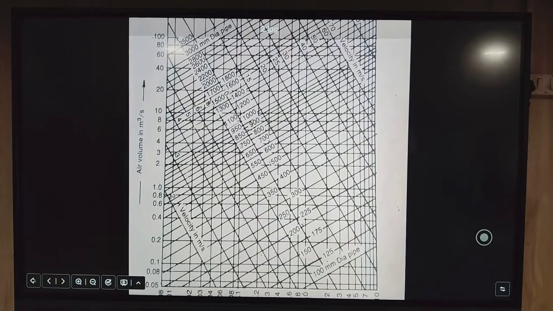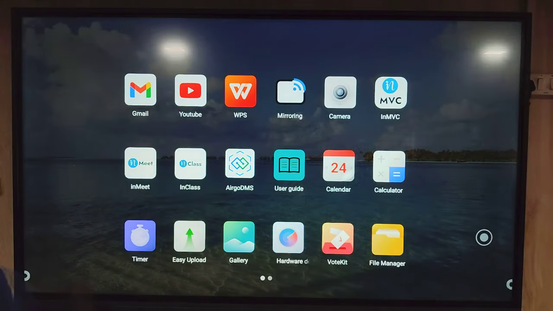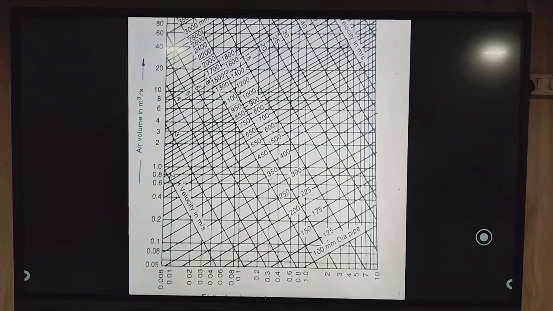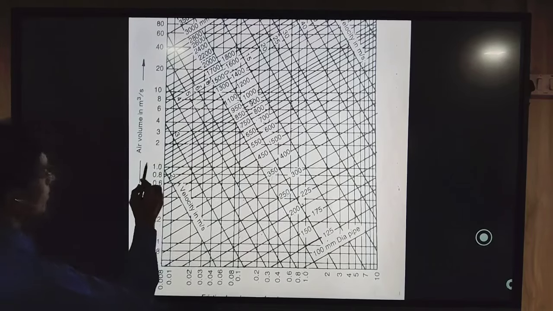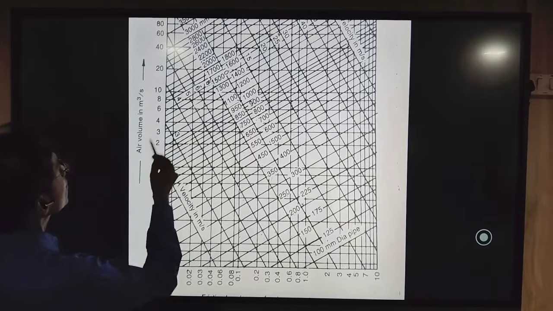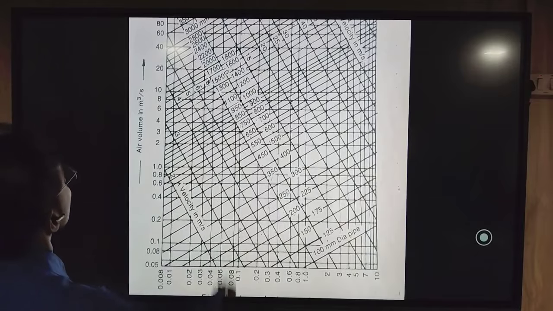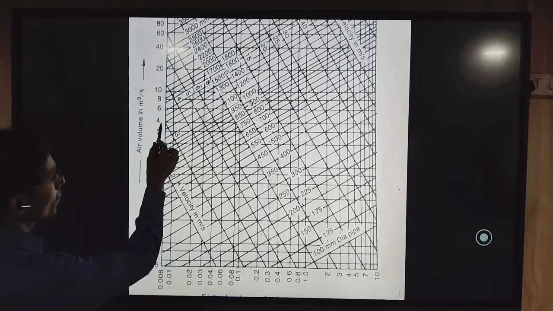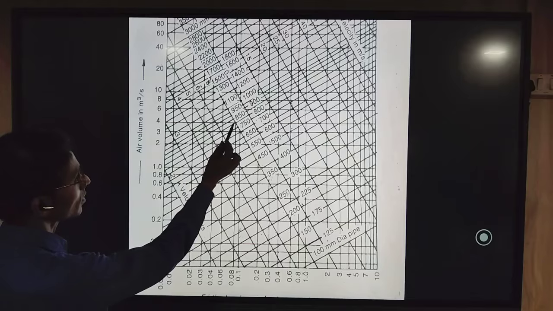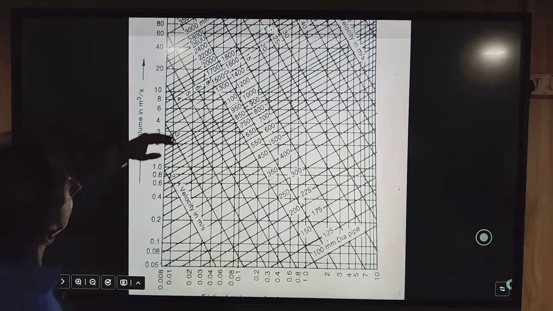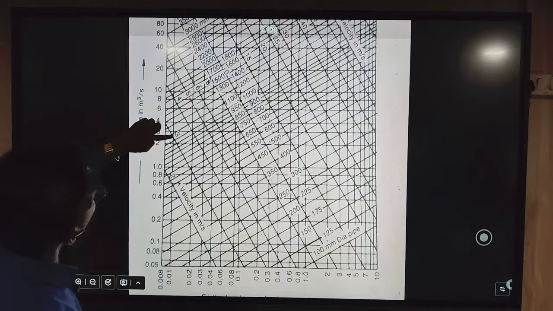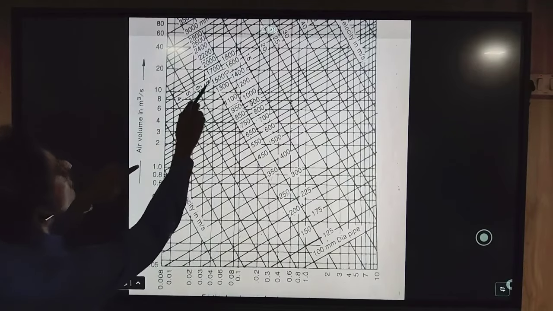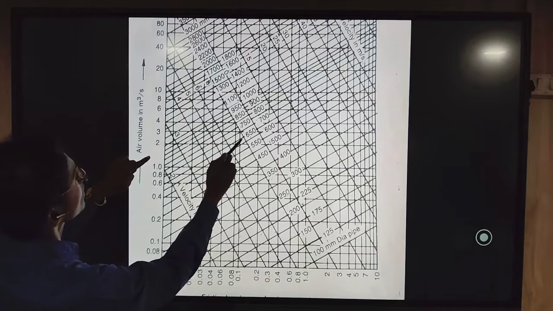Now we will take a sample example. Suppose we know the velocity is 8 meter per second and the discharge is 4 meter cube per second. From 4 meter cube per second, take this line as reference, and the velocity is 8, so among 3, 4, 5, 6, 8, this is the line of 8 meter per second velocity.